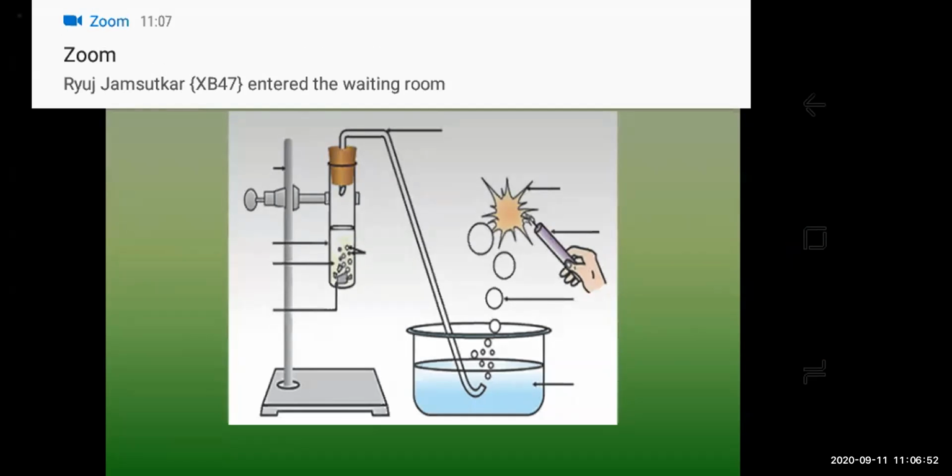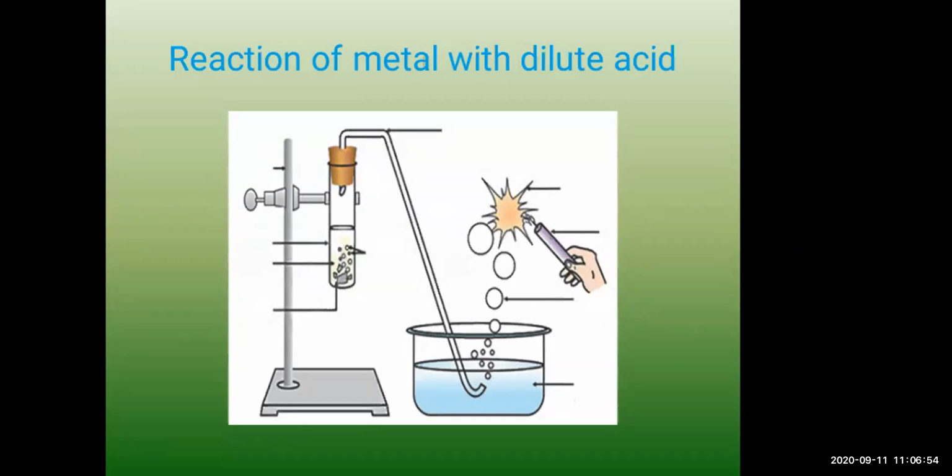The reaction is Cu plus HNO3 will give Cu(NO3)2 plus 2NO2 plus water. That is, copper reacts with concentrated nitric acid to form copper nitrate, nitrogen dioxide gas and water. If you are taking dilute nitric acid, copper will form copper nitrate, nitric oxide and water.